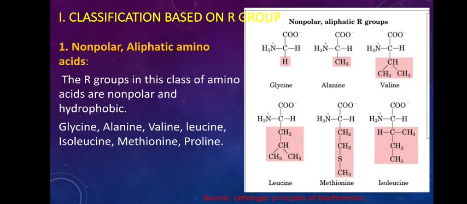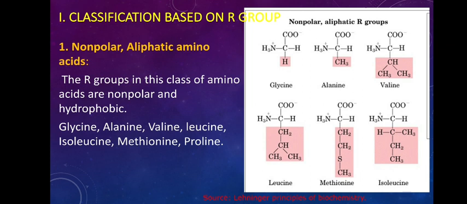The first type is non-polar aliphatic amino acids. You are familiar with aliphatic and aromatic compounds, isn't it? Aliphatic compounds are linear chains of carbon and hydrogen. Whenever there is a cyclic compound, a ring, you call them aromatic compounds. If they are present in a linear chain or a branched chain, you call it an aliphatic compound.